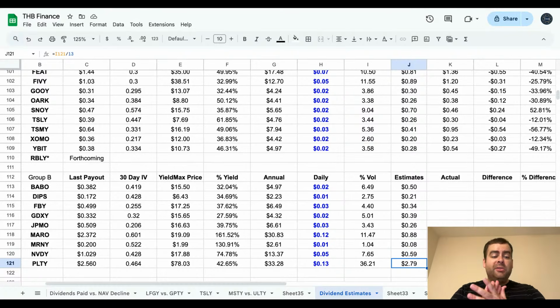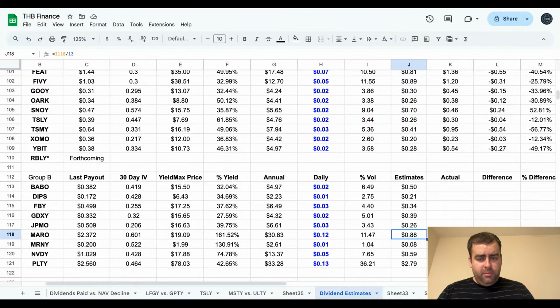PLTY. How about this one, folks? My estimate is higher than the last payout. So let's see if I'm right or wrong. We've had some decent choppiness in the trading, I would say. All right, so drum roll. Our highest estimate, of course, which I knew it would be, is PLTY, because that's one of our top-tier YieldMax funds. All the buzz is around it. It's all the rage, as they say. So 279 for that one.